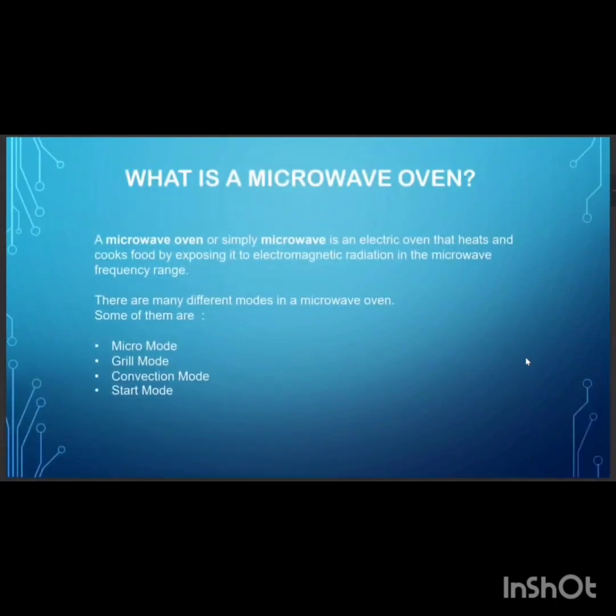So first we will see what is microwave oven. A microwave oven, or simply microwave, is an electric oven that heats and cooks food by exposing it to electromagnetic radiation in the microwave frequency range. There are many different modes in a microwave oven. Some of them are micro mode, grill mode, convection mode, and the last one is start mode.